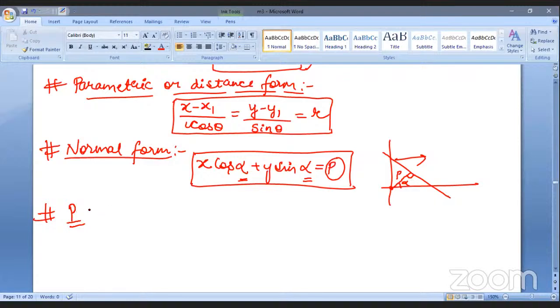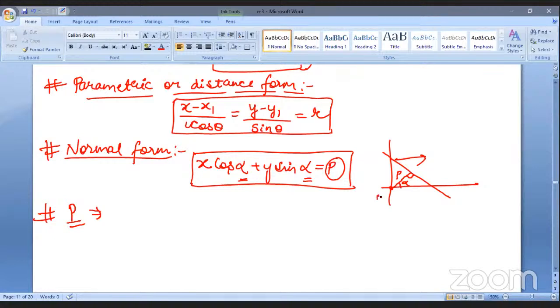But sometimes we have to find out the value of p, which is the perpendicular distance drawn from the origin to this line. So how can we find the length of this line? What is the value of p? Sometimes we might be asked to find p first, and then we can keep the value in this equation and find the equation. So how are we going to find p, what is the formula for it?